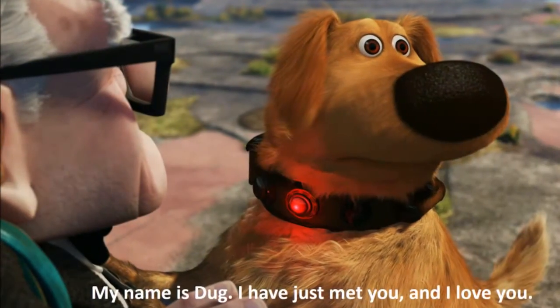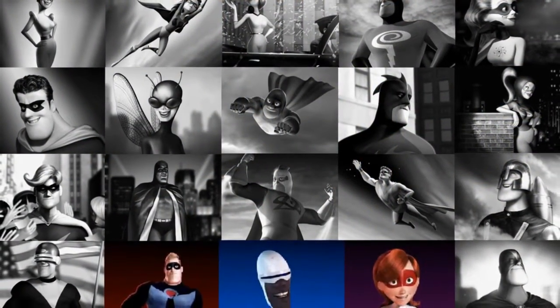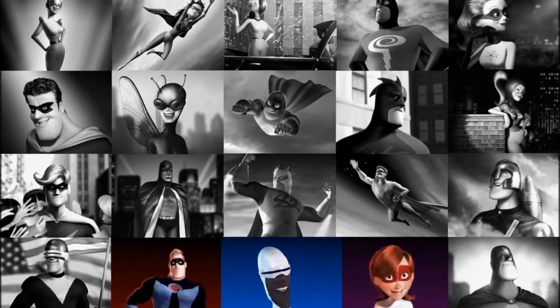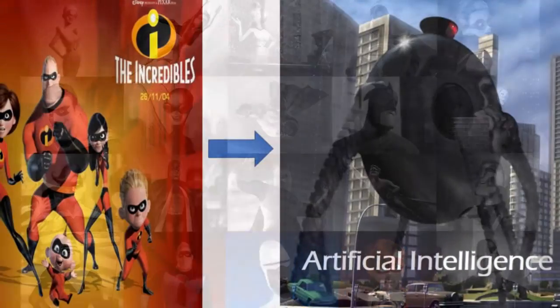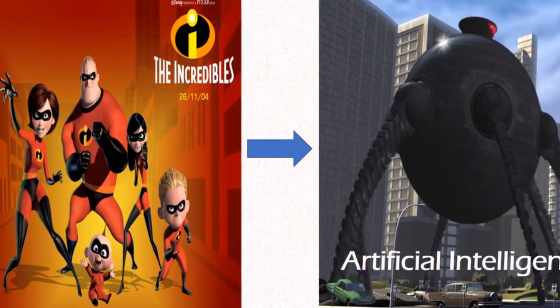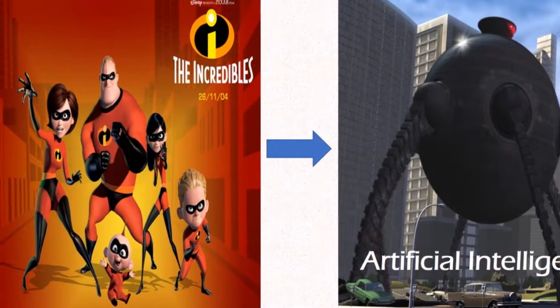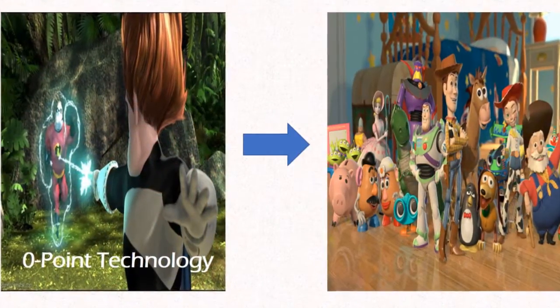Animal intelligence is also getting greater throughout the next three movies: Ratatouille, Finding Nemo, and Up. These three movies have animals that have human-like qualities such as talking or performing tasks such as cooking and attending school. Humans are also evolving as well. They are evolving into superheroes in The Incredibles, from the witch's magic, of course. The Omnidroid was created by Syndrome with very high artificial intelligence. By the end of the movie, however, Syndrome's machine is going against him, but later on it is destroyed as well. But that does not mean that the technology is destroyed too.